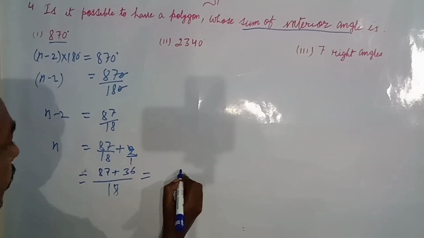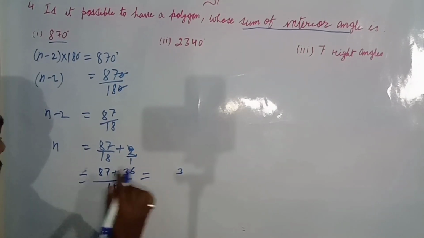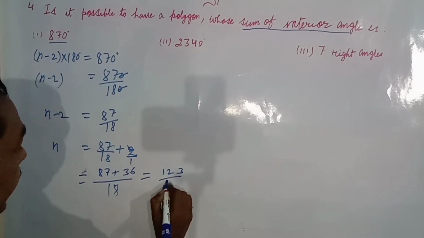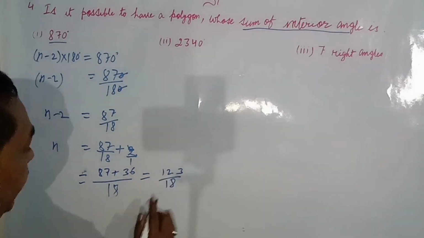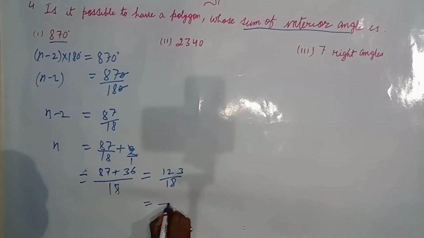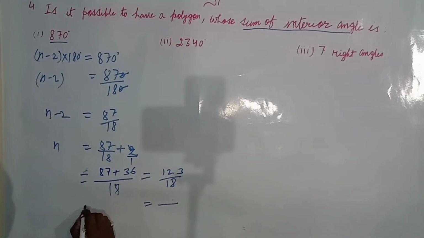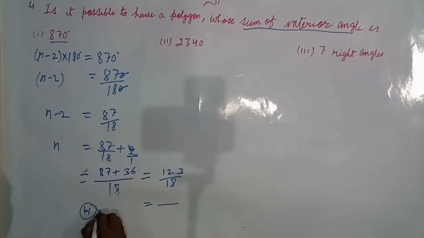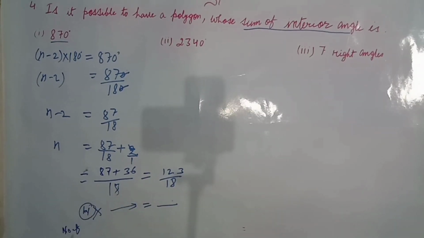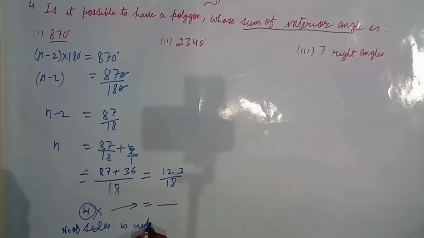So 6 plus 7 is 13, carry 1, 3 plus 1 is 4, 8 12 by 18. After dividing, we have the answer in decimal. This is not a whole number. The answer will not be whole. So the number of sides is not a whole number.